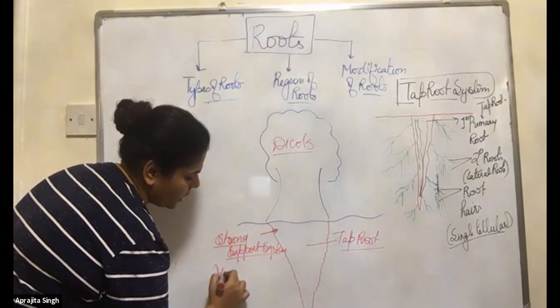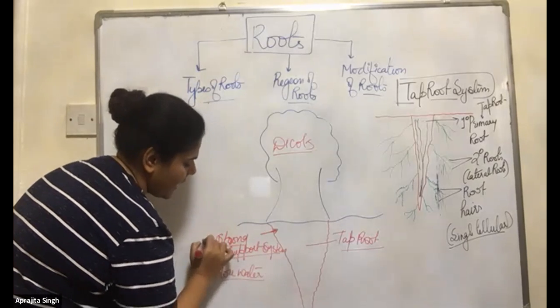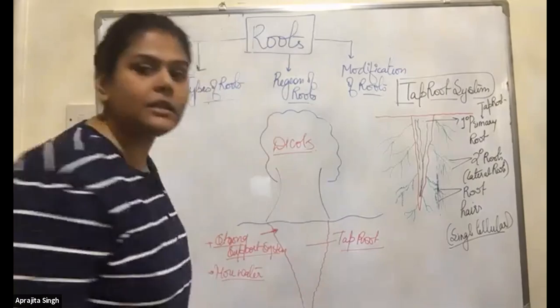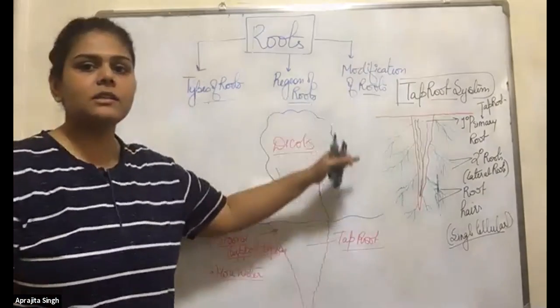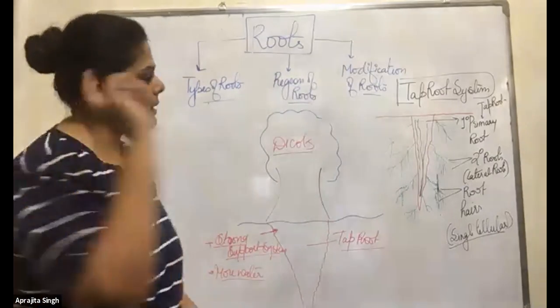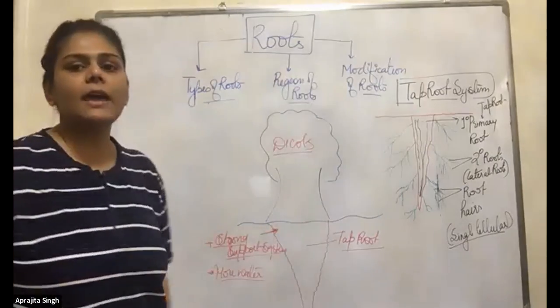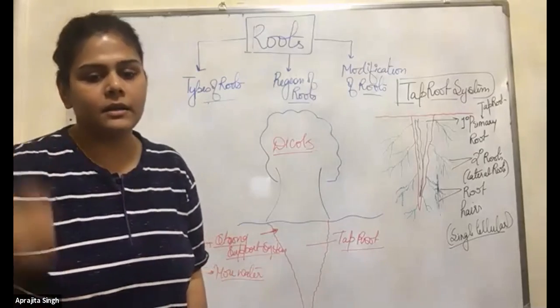They need more water, so they have to dig deep inside the soil to get more water for the plant. Imagine a huge plant. So always remember, taproot is from dicot plants. They provide support to the plant.